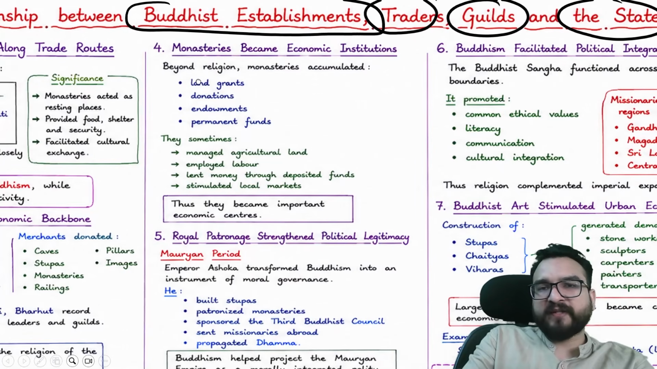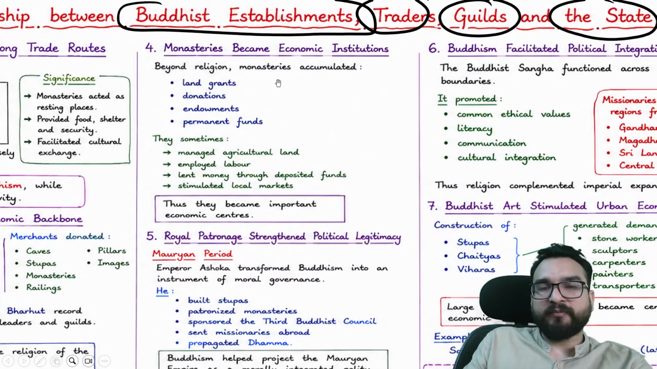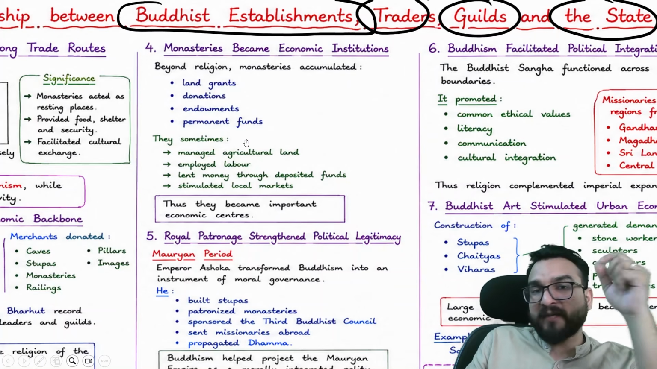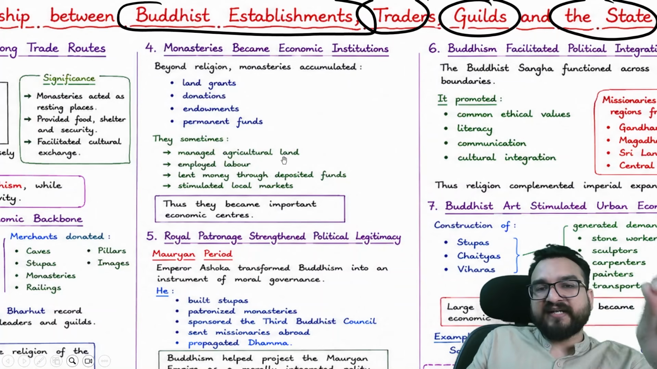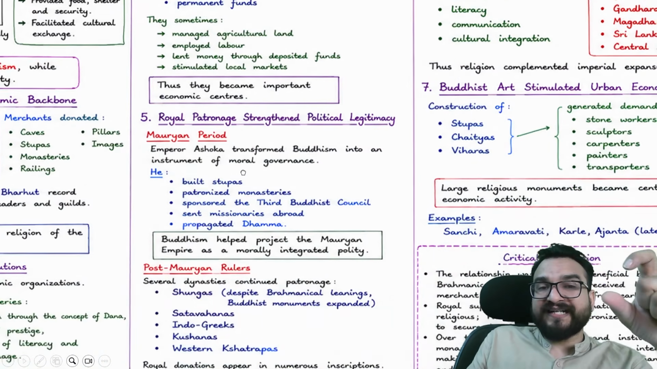Now monasteries became economic institutions as well. Beyond religion, monasteries accumulated land grants, donations, endowments, and permanent funds. So they sometimes managed agricultural land as well, and employed labor as well. Thus they became important economic centers.